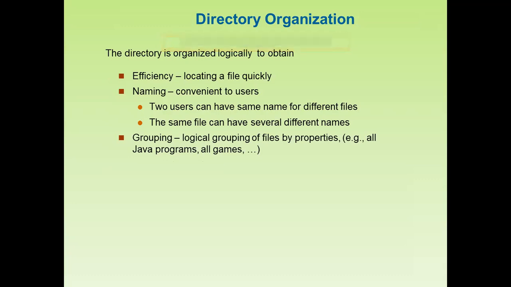The directory is organized logically to obtain efficiency, because we want to maintain the efficiency, and also a naming system which will be convenient for the users.